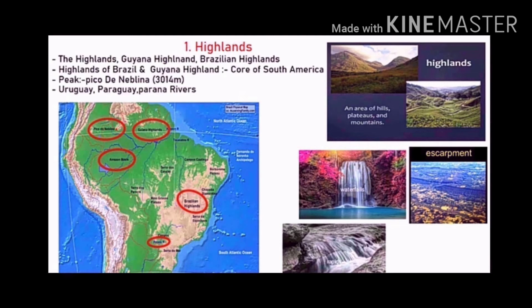Here some major rivers like Uruguay, Paraguay and Parana originate from the southern slopes of the highlands and enter Argentina. It slopes towards the Brazilian plateau. It is steep. You know, steep means not straight, and it appears in the form of an escarpment.